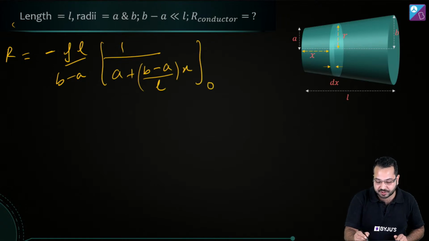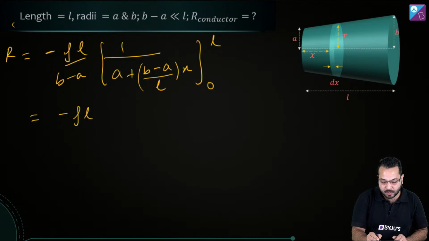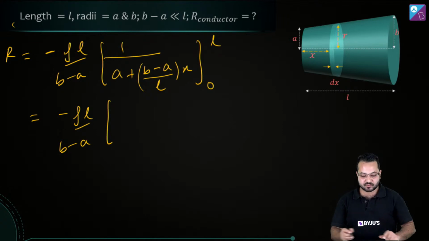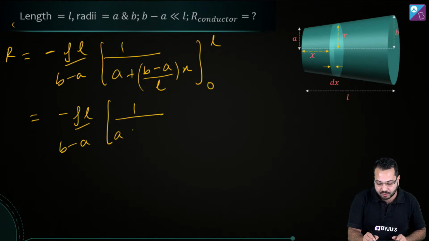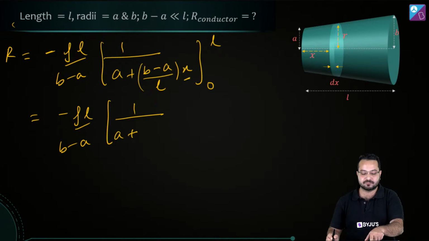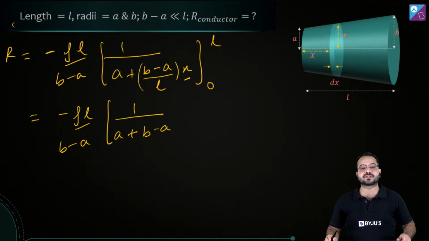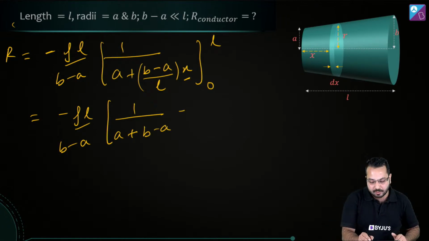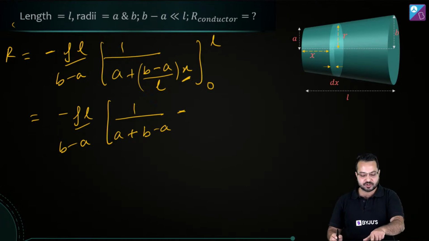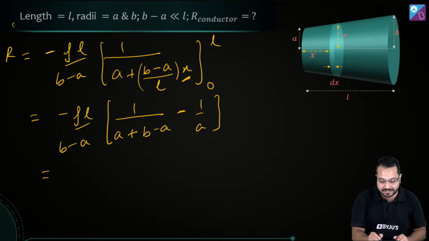And now we have to substitute the limit from 0 to L. Is that right? So what is this going to be? This is going to be rho L upon B minus A. And then let's substitute L. When we substitute L, we're going to get A plus, and in place of this x over here, we're substituting L, so L and L are going to get cancelled. So what are we going to be left with? We're going to be left with B minus A. Correct? So we've put the upper limit. Minus, now let's put the lower limit. In place of x, you put 0. This is going to become 0 and we'll be left with A. Is that right?